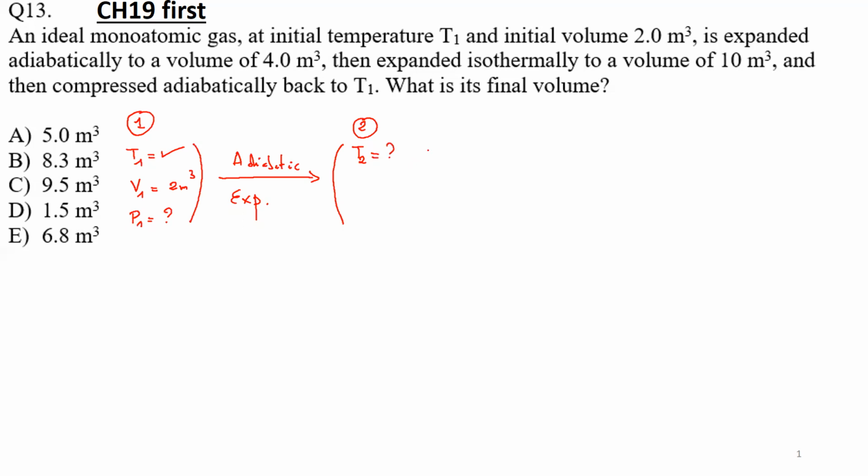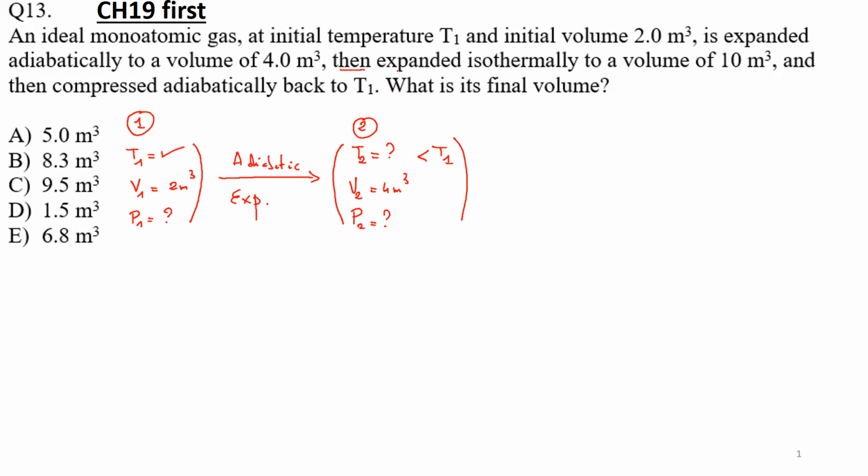And I know that for a fact it will be smaller than T1 because it's an adiabatic expansion. Of course, the temperature will decrease. Now, what is the volume 2? It's given, 4 meter cube. And what is the pressure 2? It's not given, of course. If I want, I can get it.